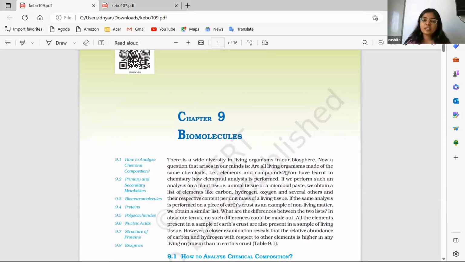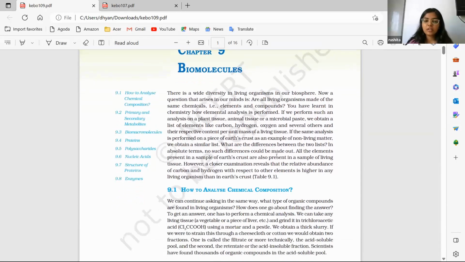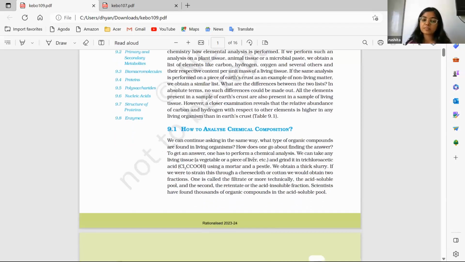So the next chapter is biomolecules. This is also a very big chapter, and a very important chapter from the NEET perspective. Biomolecules are basically a relation of biology and chemistry. So all the major elements of our body are described in this chapter, like carbon, hydrogen, and all the elements that are found inside our body. So they are described here, right? This is the introductory paragraph, which gives a basic description of what elements are.